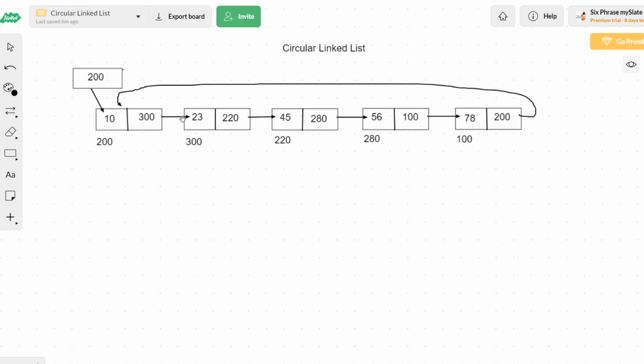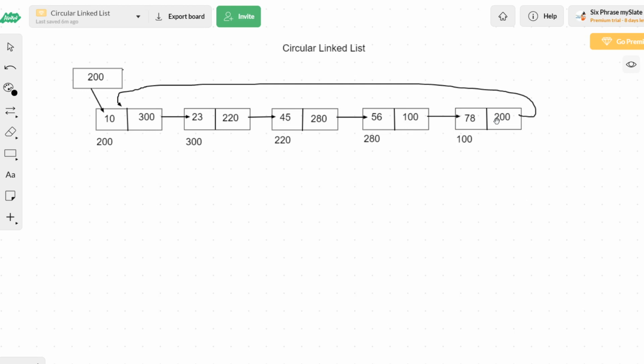So you can only move one way, from the first node to the second node to the third node to the fourth node. You will not be able to come back to the third node, because the address of that node is not available here. Only the address of the next node is available, so you can only move in a forward direction. You have a single address, the address of the next node. That is why it is called a singly linked list. Whatever we have seen so far is called a singly linked list.